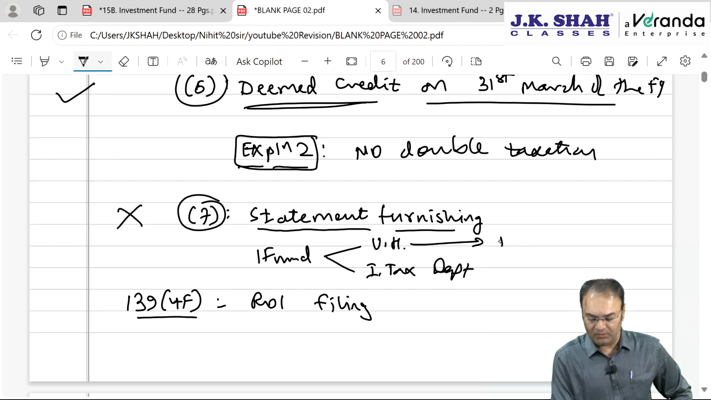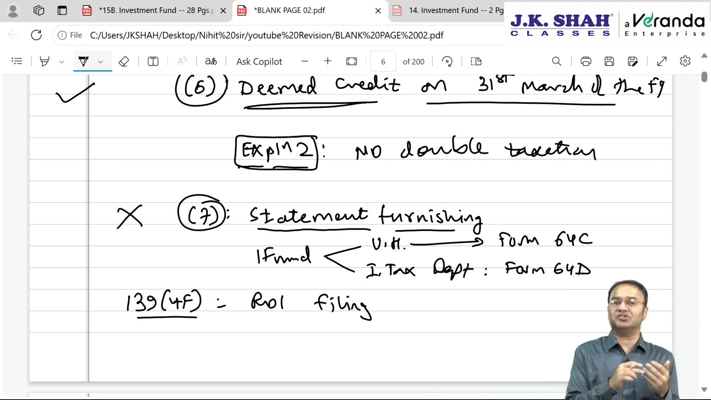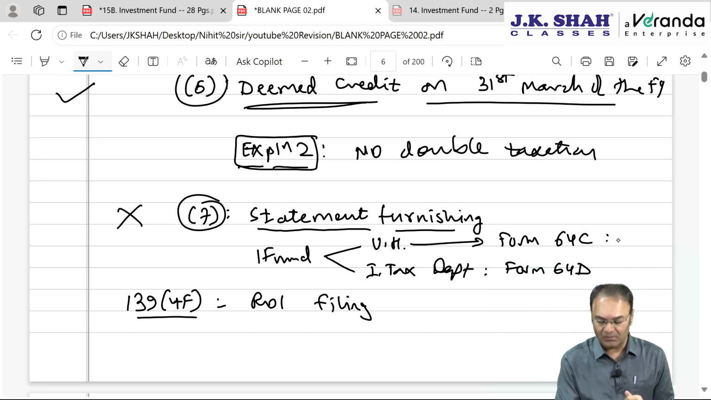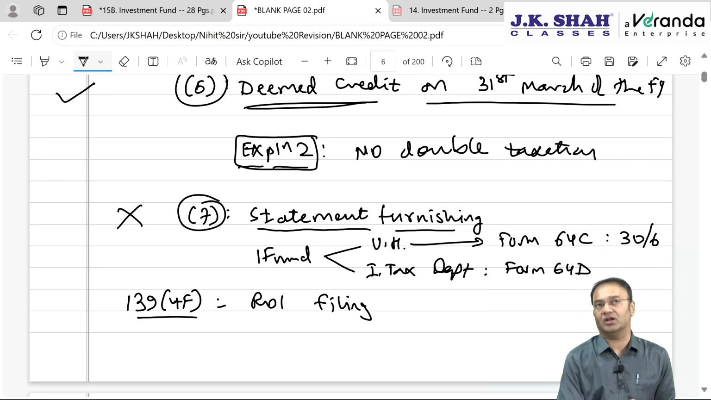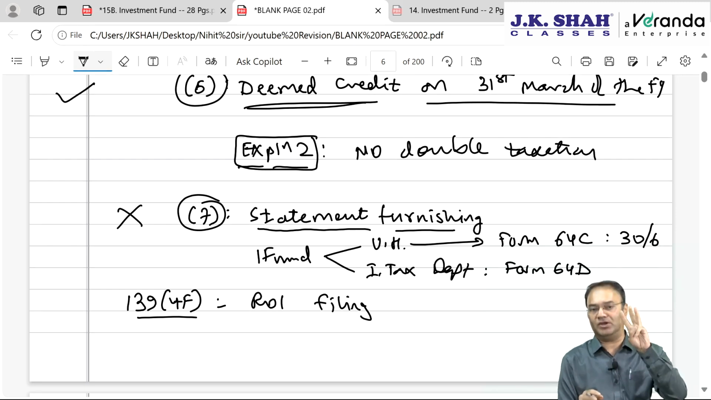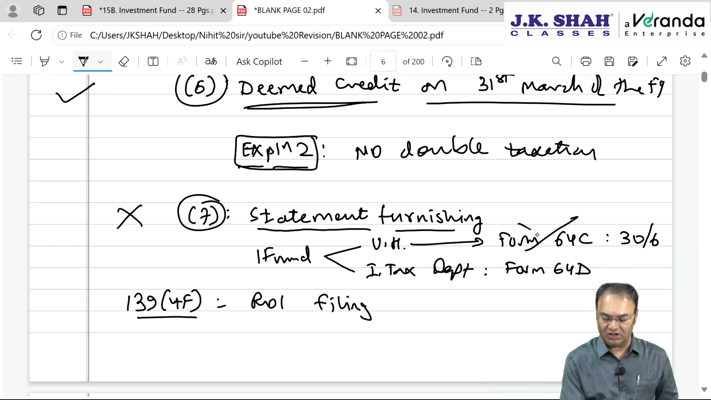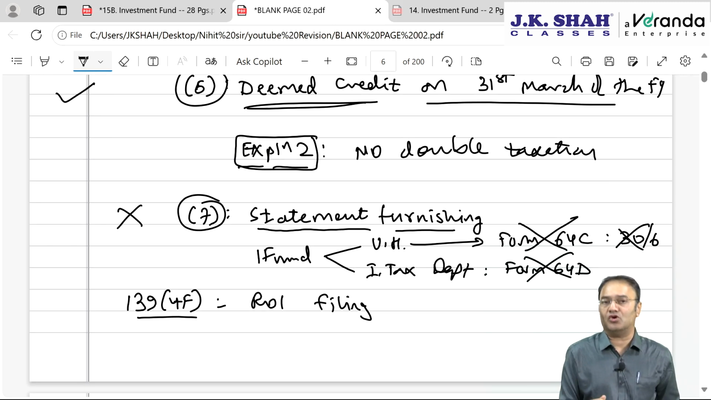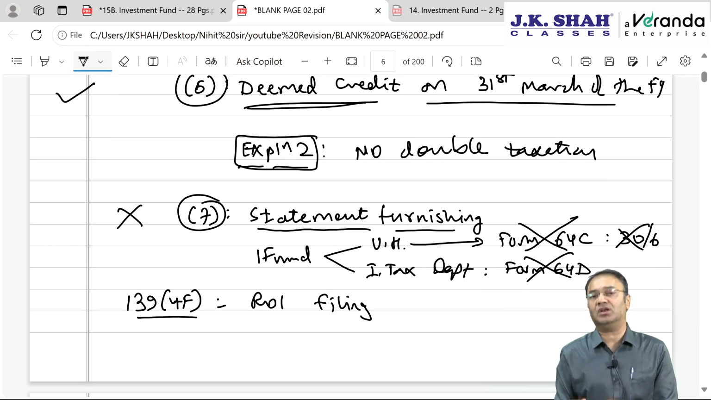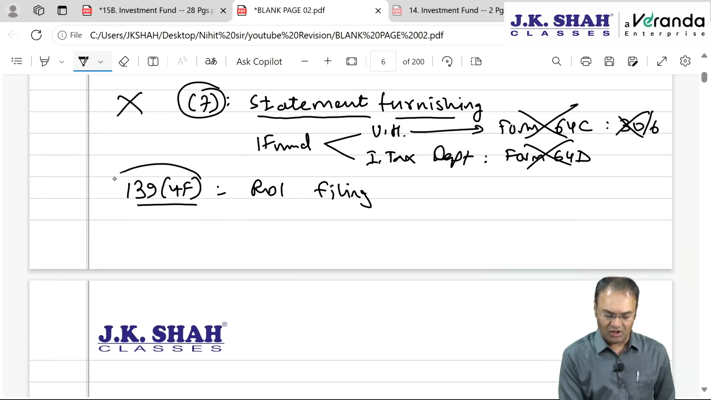For the unit holder, it will be in form number 64C, which you need not remember. For the income tax department, it will be in form number 64D. Just like for a business trust it was 64A and 64B, here it is 64C and 64D. This is to be furnished by 30th June of the next financial year. But it is unimportant, neither the form number nor the date needs to be remembered. It is just for your knowledge that by issuing the statement, the unit holder will come to know, after receiving it, how much his income is.